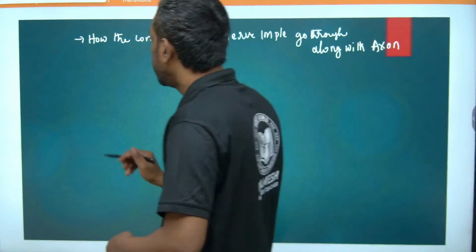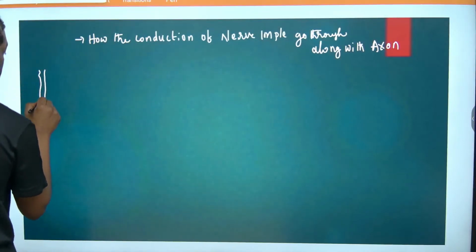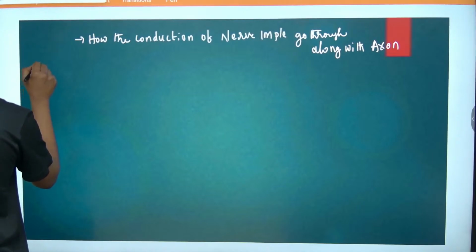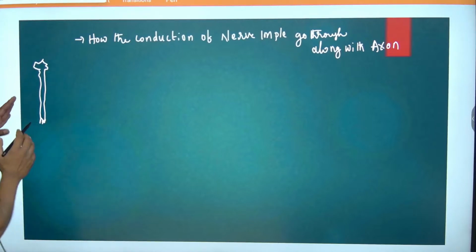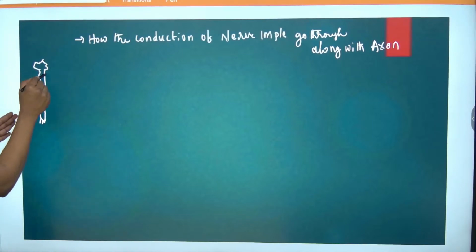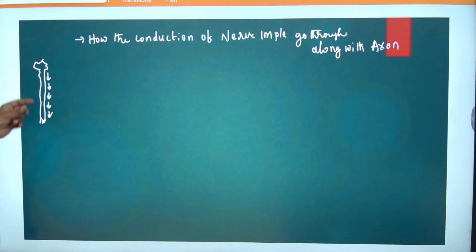Okay, guys, this is the axon, the long tube part, and this is the cell body with dendrites, and this is the axon end part. Once a signal is generated, it goes through the axon of one neuron, and it can pass the electrical charge from one axon to the next axon.